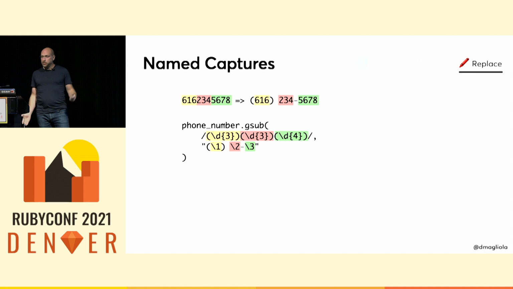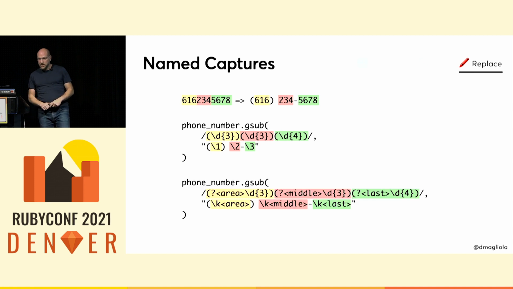And when you have that problem, you can name your captures like this. And then you can call them by name when you replace them using that \k syntax. And this makes it way easier to know what's going on. And this is what we call named captures. And you probably knew about these.